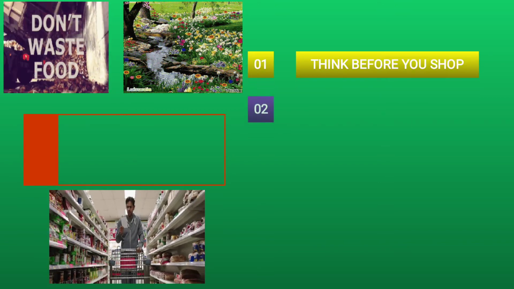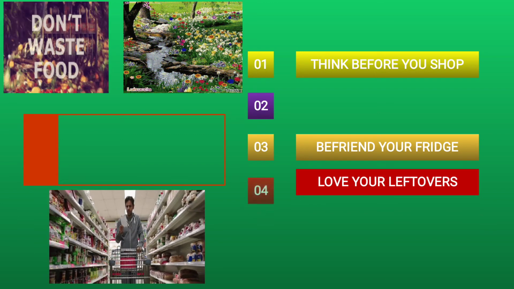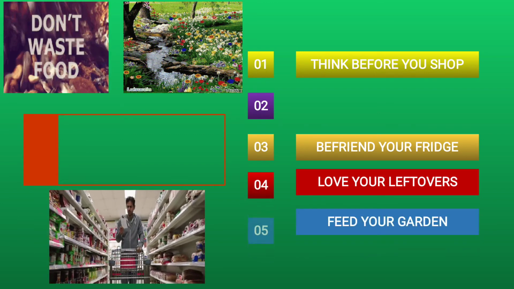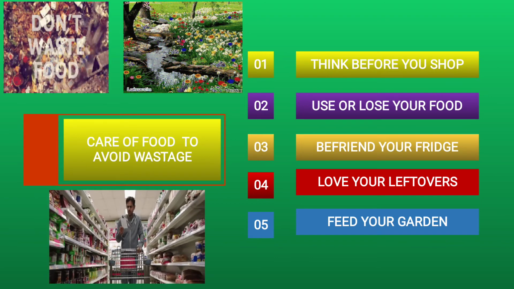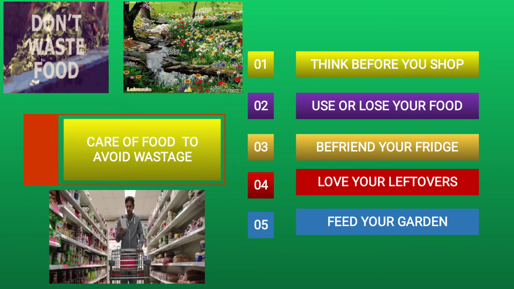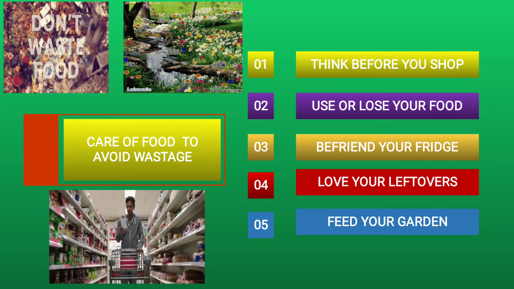Next is wastage. We should not waste anything. So in your page book, page number 8, this topic is given: care of food to avoid wastage. Now number 1 is think before you shop.